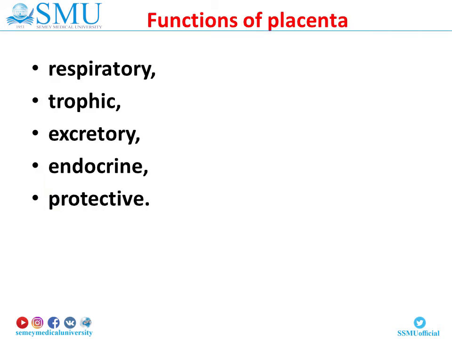Functions of placenta. Placenta realizes respiratory, trophic, excretory, endocrine, and protective functions. Respiratory function means exchange of O2 and CO2. Trophic function is exchange of nutrients and electrolytes. Excretory function is realized for the fetus. Endocrine function is realized by chorial epithelium producing human chorionic gonadotropin, chorionic somatomammotropin, progesterone, and estrogens, predominantly estriol. Protective function of placenta.